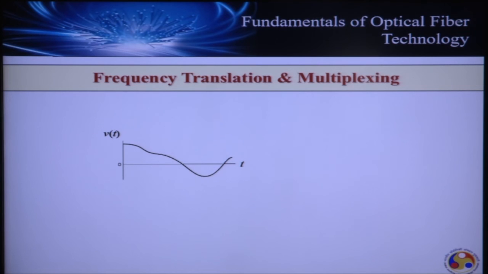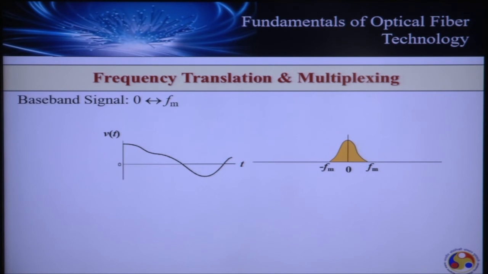Now let's take a proper example. This is my signal, the analog signal I have already explained in the last class. This analog signal has to be transported, and it is depicted here in the time domain. To see its spectral content, I need to resort to the Fourier transform method. If we take the Fourier transform, this shows the frequency content of the signal.